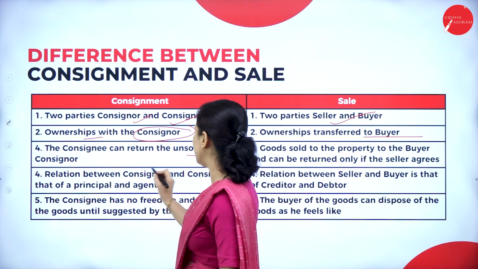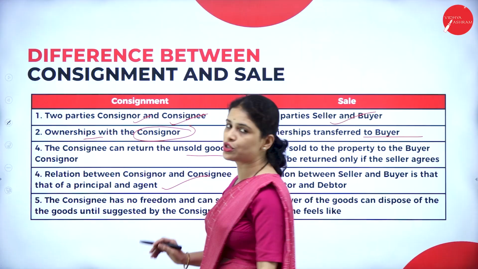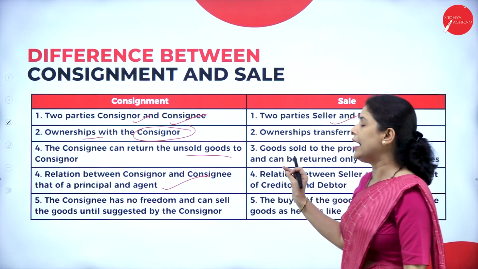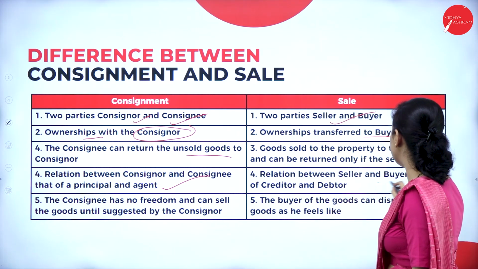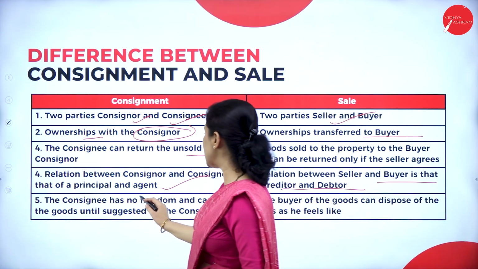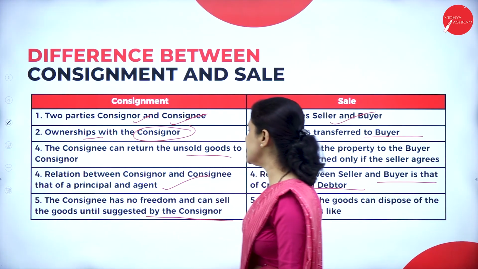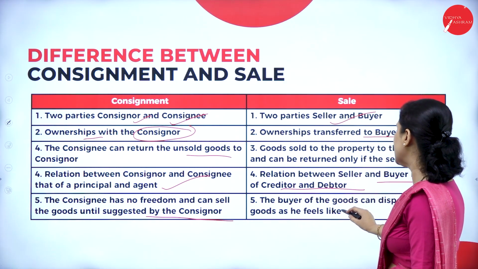Next, the relationship between consignor and consignee is that of principal and agent. So, here the consignor will become the principal and the consignee will become the agent. Next, the relation between seller and buyer is the creditor and the debtor. Next, consignee has no freedom and can sell the goods only as suggested by the consignor. Here, the buyer of the goods can dispose of the goods as he feels like.